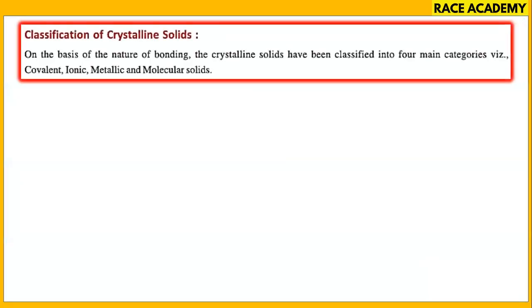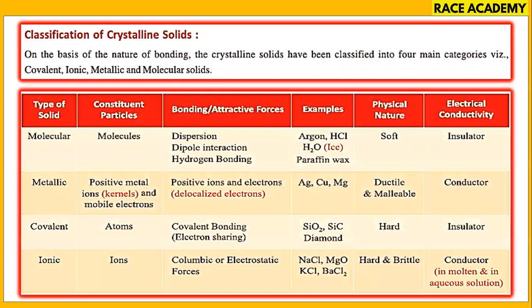Now, classification of crystalline solids on the basis of the nature of bonding. The crystalline solids have been classified mainly into four types: covalent, ionic, metallic, and molecular solids. Let us see. In molecular solids, the constituent particles are molecules, while in metallic crystals, positive metal ions or kernels and mobile electrons are the constituent particles. In covalent solids, atoms are the constituent particles, and in ionic solids, ions are.